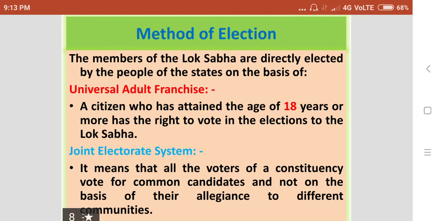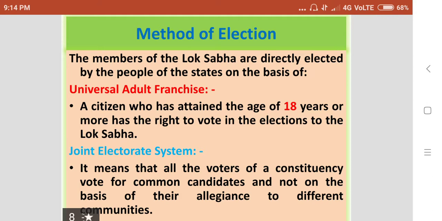So only age is the qualification. No educational qualification, no property qualification, no other qualifications. Only on the basis of age, the people above 18 years elect the members of the Lok Sabha.